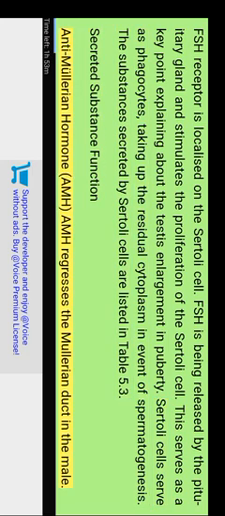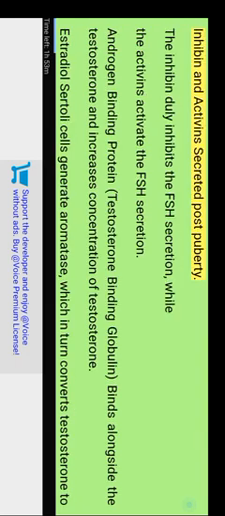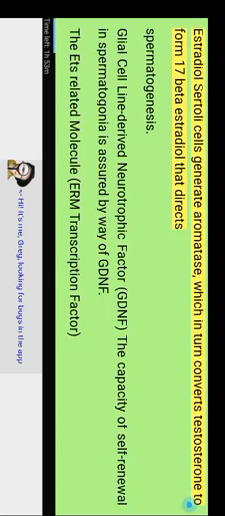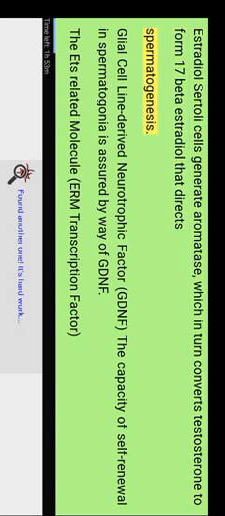Secreted substance and function. Anti-Müllerian hormone, AMH: AMH regresses the Müllerian duct in the male. Inhibin and activin are secreted post-puberty. Inhibin inhibits FSH secretion, while activins activate FSH secretion. Androgen binding protein, testosterone binding globulin: binds testosterone and increases its concentration. Estradiol: Sertoli cells generate aromatase, which converts testosterone to 17-beta estradiol that directs spermatogenesis.